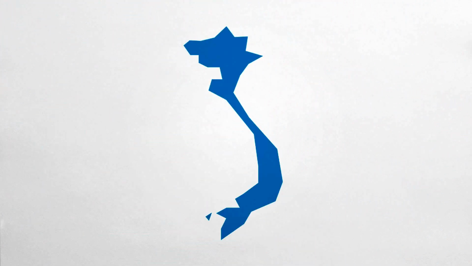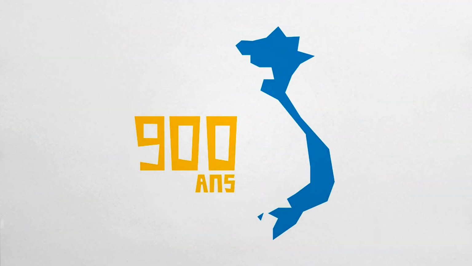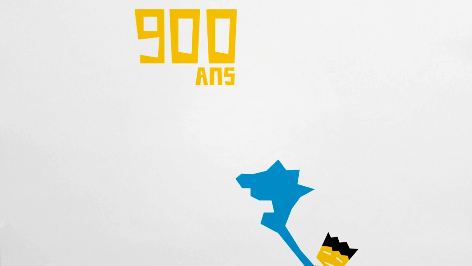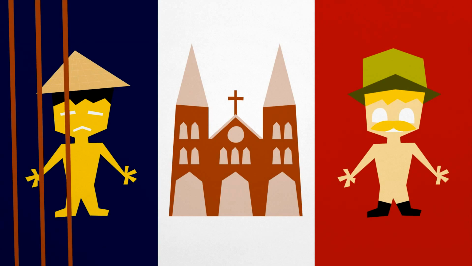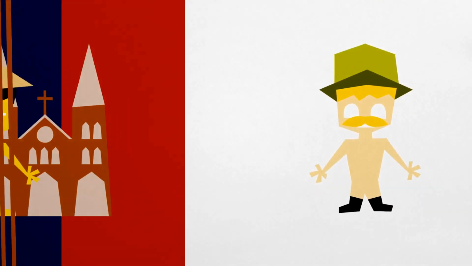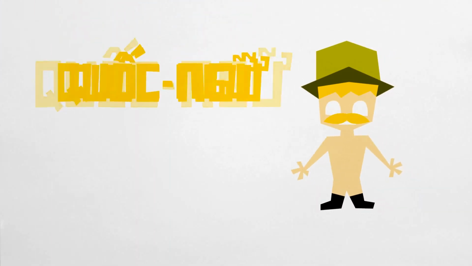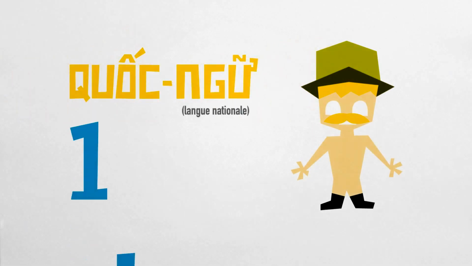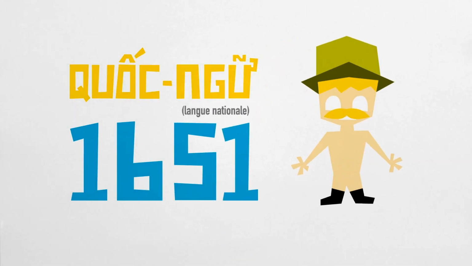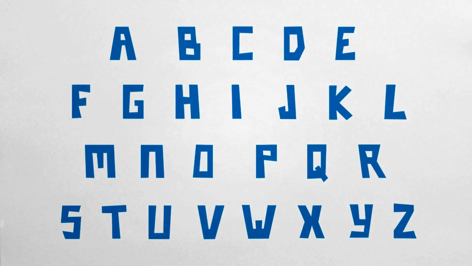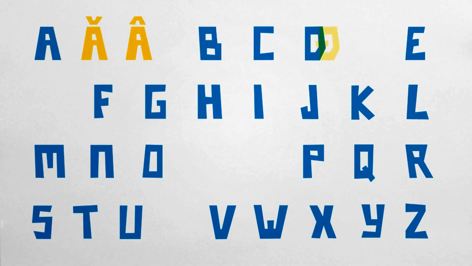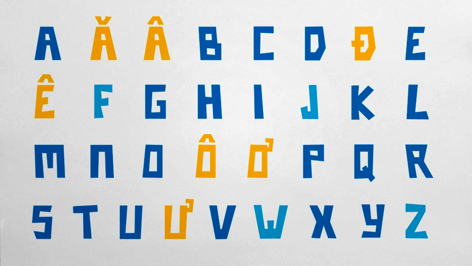Why? After a period of 900 years of independence from China, our culture was influenced by Westerners because of the French colonization. At this time, the Quốc ngữ, a romanization of the Vietnamese language, was developed in 1651 by a French Christian missionary, Alexandre de Rhodes. Based on the standard alphabet, he invented some new glyphs and eliminated some other letters.